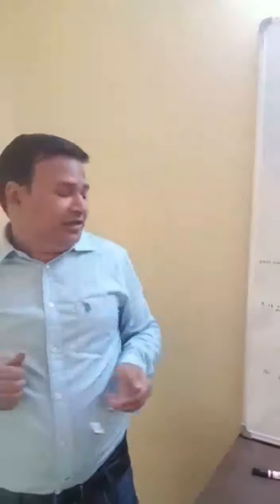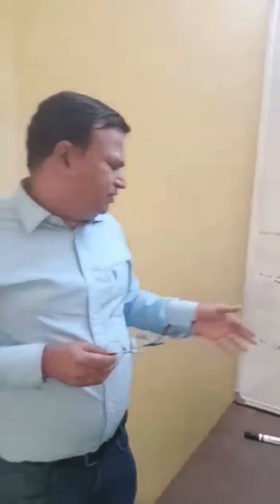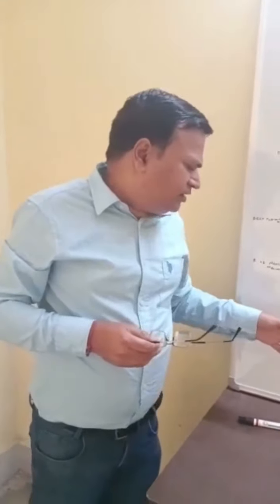Second is the chalazion. It is the inflammation of the tarsal gland. You can palpate the tarsal gland here. Here is the position of the tarsal gland, and there is inflammation of this tarsal gland. This chalazion may be large or small. The large chalazion can be treated surgically, whereas the small chalazion can be treated conservatively simply by hot fomentation and some antibiotic.